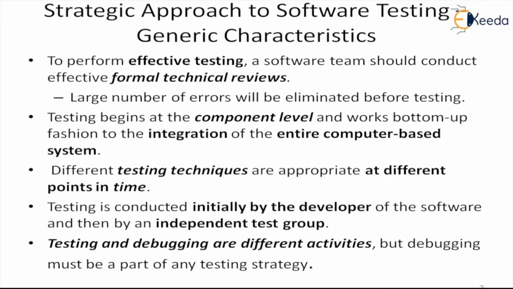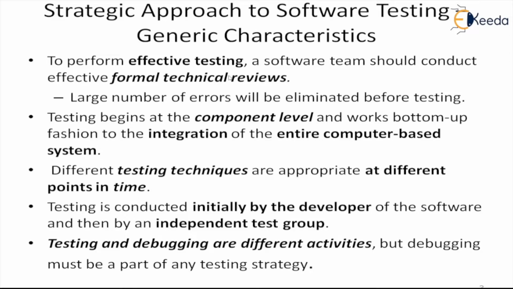So coming to the first point on the topic, a strategic approach to software testing. That means under this strategic approach, we will look into some of the general characteristics of the strategic approach. To perform effective testing, a software team should conduct effective formal technical reviews.